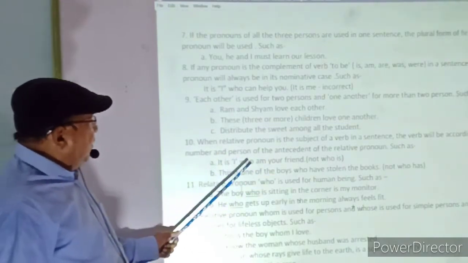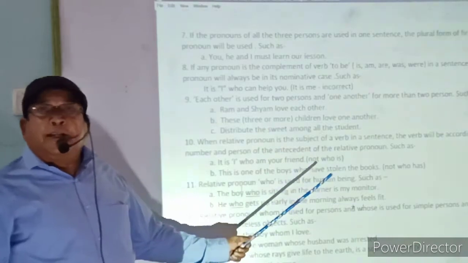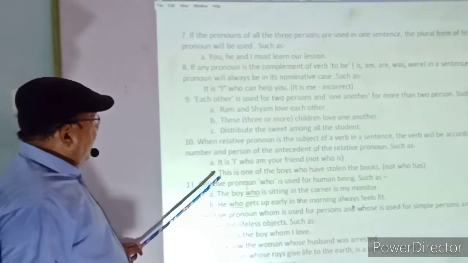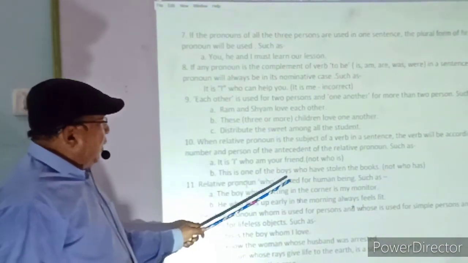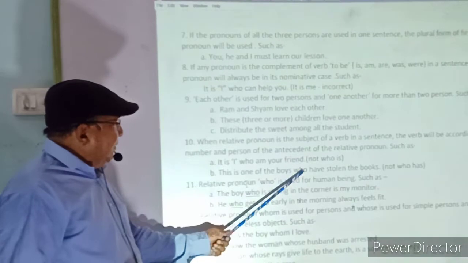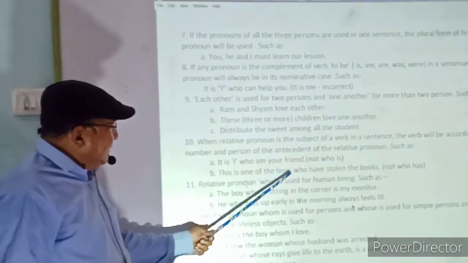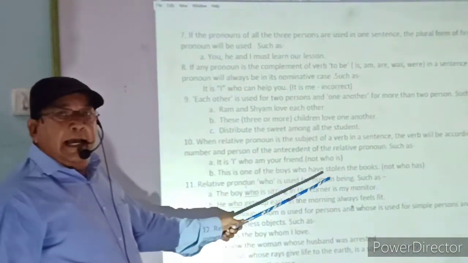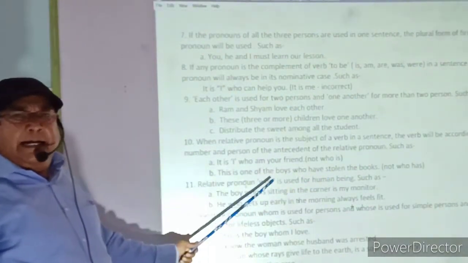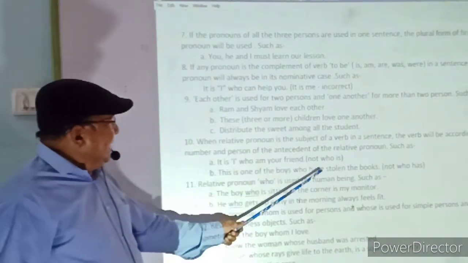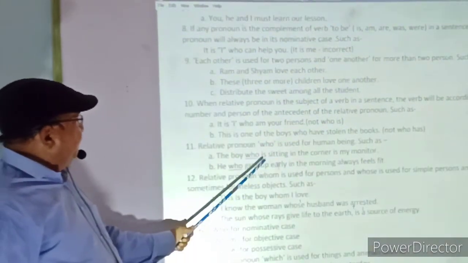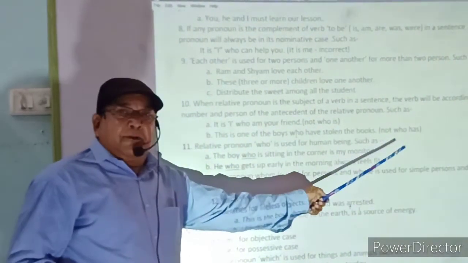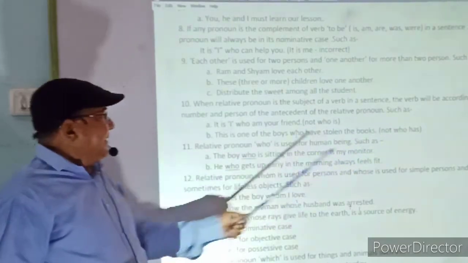So it is I who am your friend, not who is your friend. Who is will be wrong or incorrect. B. This is one of the boys. Here the antecedent of the relative pronoun who is boys, which means it is in plural. So the helping verb will be according to the antecedent of the relative pronoun, that is boys, and it will be in plural. This is one of the boys who have stolen the books, and if you write who has, it will be incorrect.